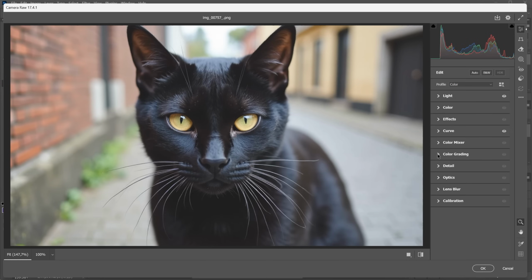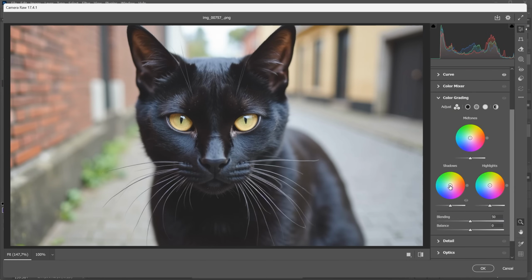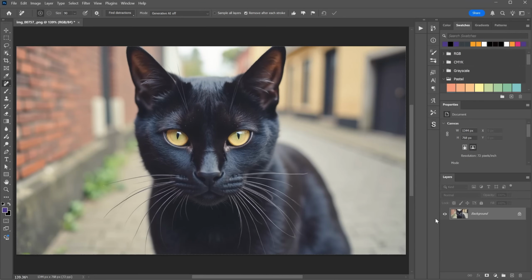You can also play with color grading. For example, in the Shadows section, move this dot closer to the center to pick different colors for the shadows. And see what looks good. You can also try with midtones and highlights. For example, I can introduce a warm color here to make it more retro. And look how cinematic it looks.